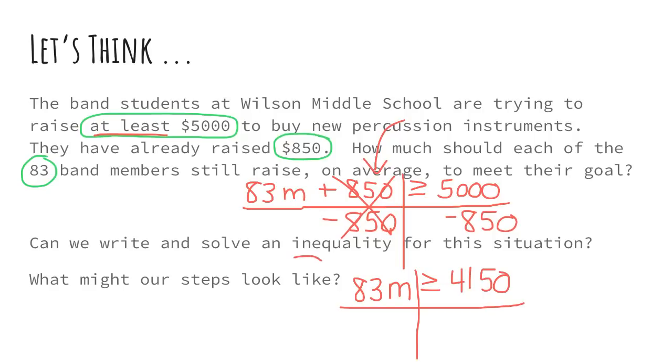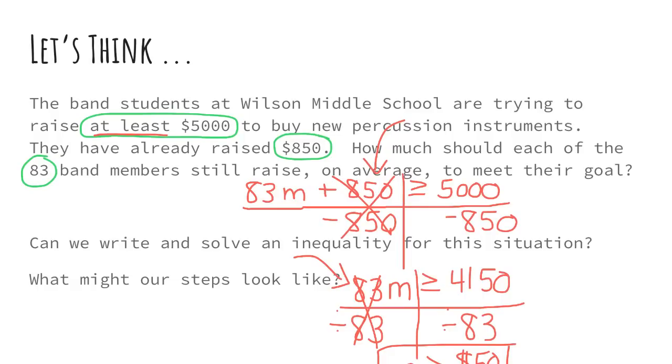Well, here's our second step. I want to get rid of my coefficient. So I'm going to divide this money that we need evenly among the 83 band members. That's the inverse of multiplying by 83. I would divide by 83. And it looks like each member should raise at least $50. I'm not going to switch my sign on this one because I didn't divide by a negative number.